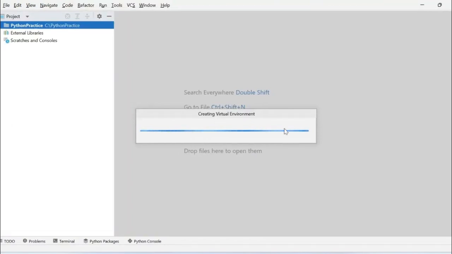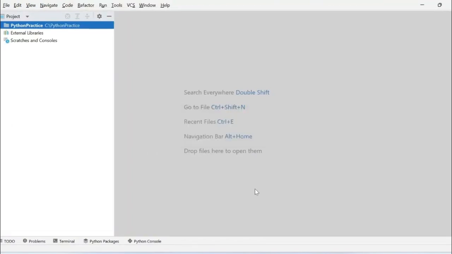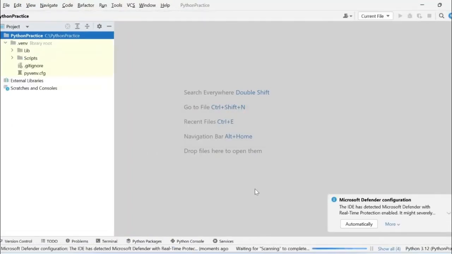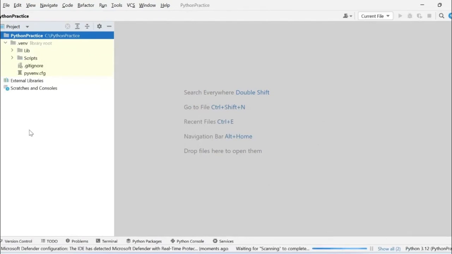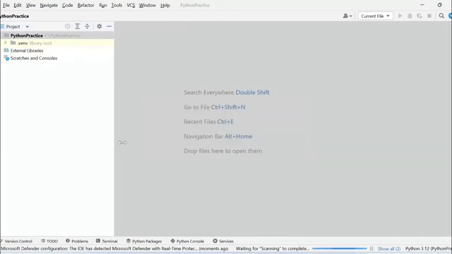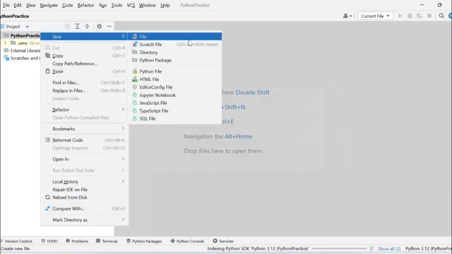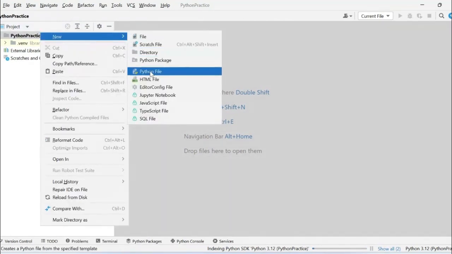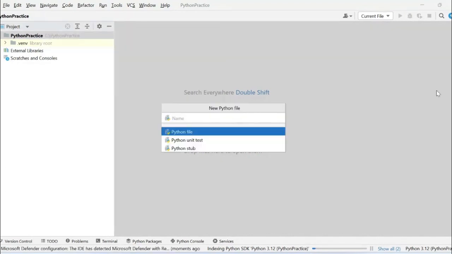It will create the virtual environment. In this, we will execute our programs one by one. So let us close this and create one program. Cancel. Let me create one new Python file. Click on create new. You can directly select Python file. So click on Python file.